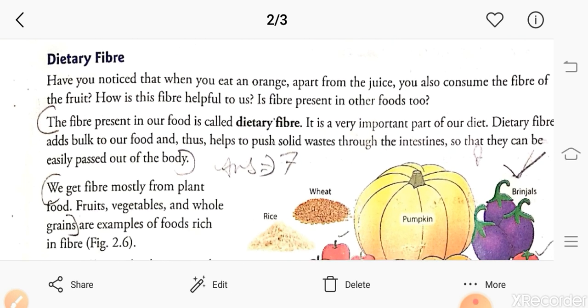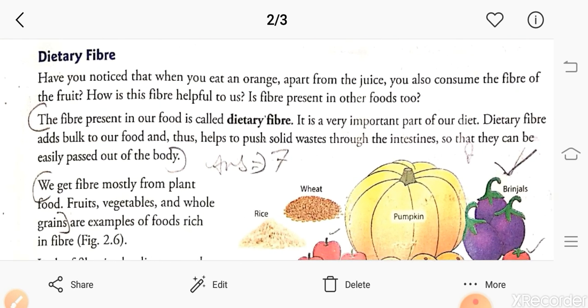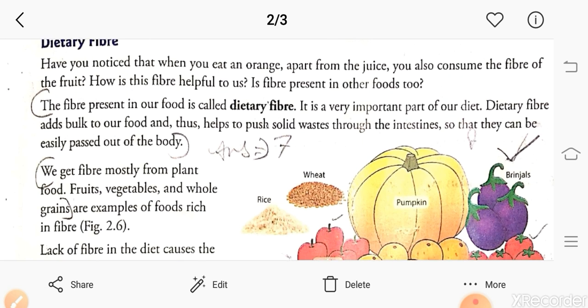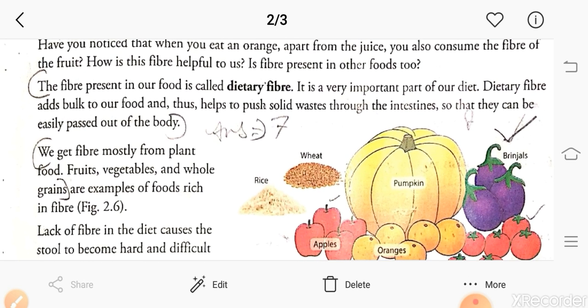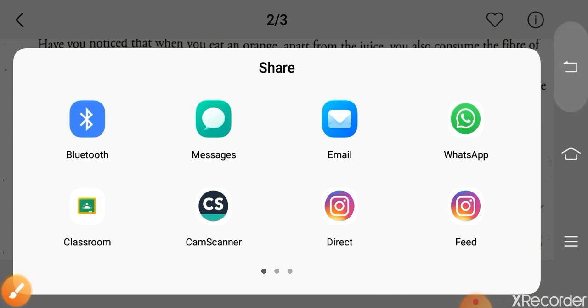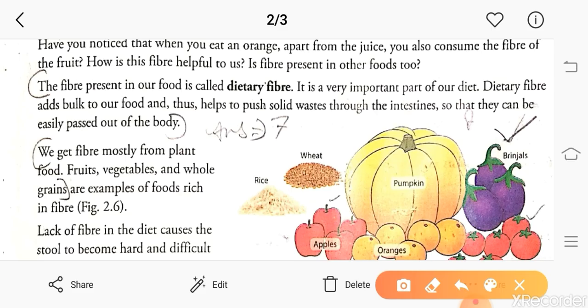Another nutrient which is required by our body is dietary fiber. So what is dietary fiber and why do we need it?